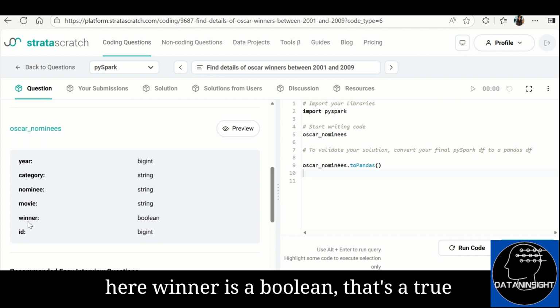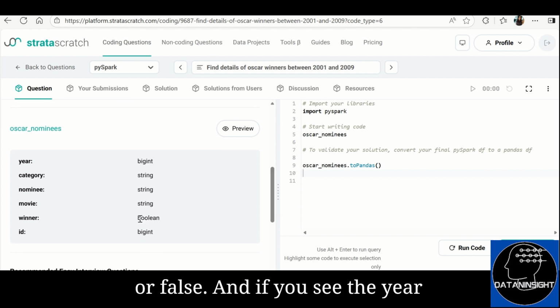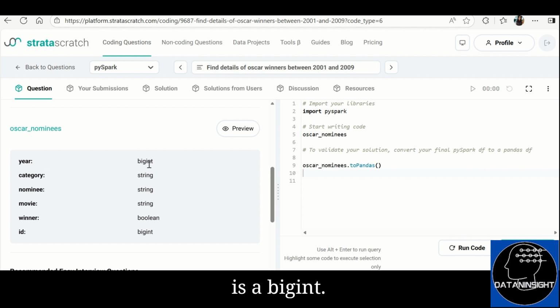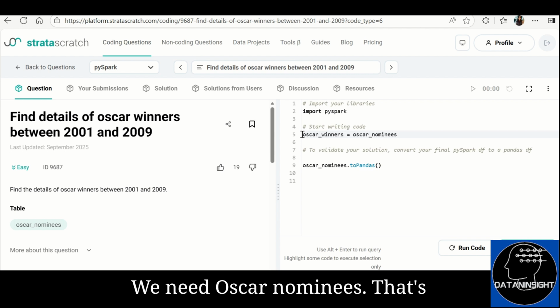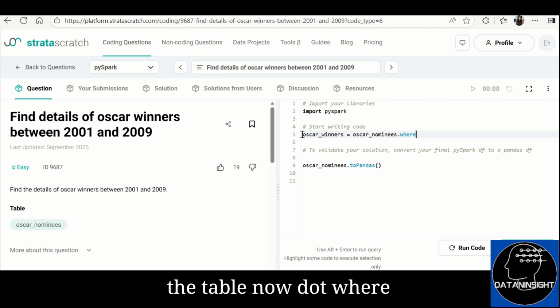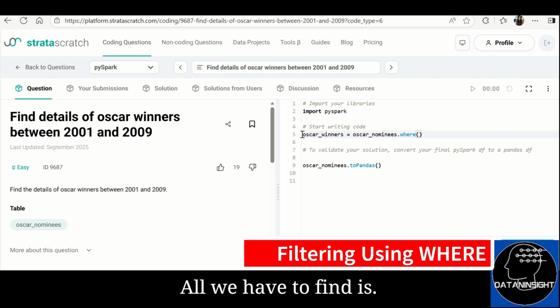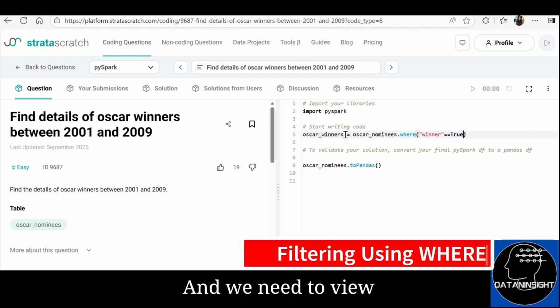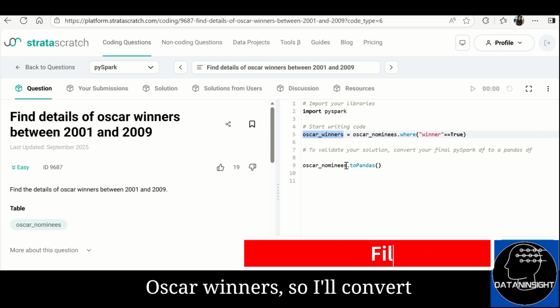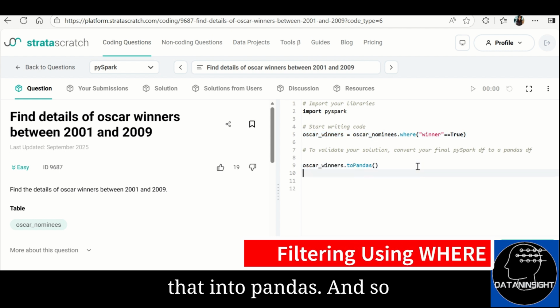If you see here, winner is a boolean, that's true or false, and the year is a big int. First, to start searching for Oscar winners, we need Oscar nominees, that's the table. Now dot where, all we have to find is a winner, right? Winner equal to true. And we need to view Oscar winners, so I'll convert that into pandas and display.